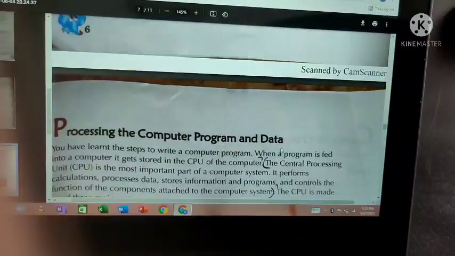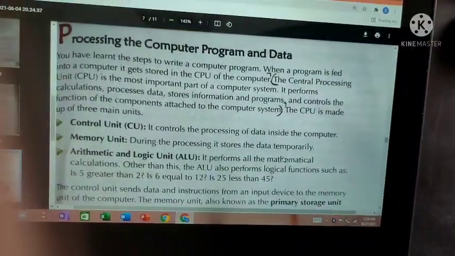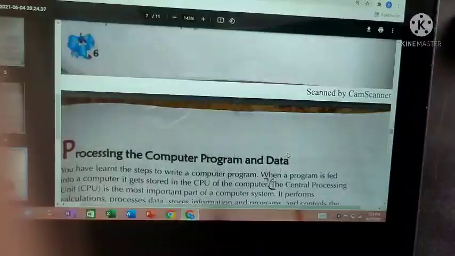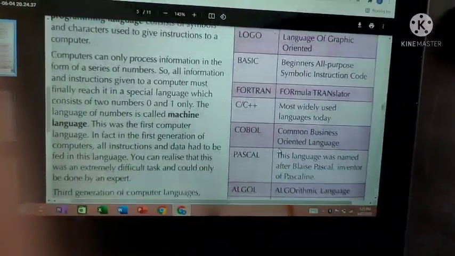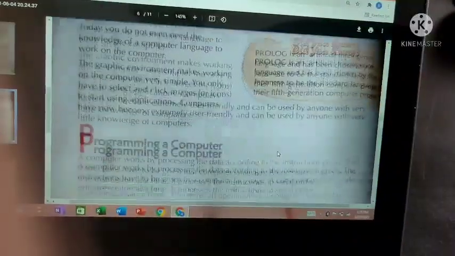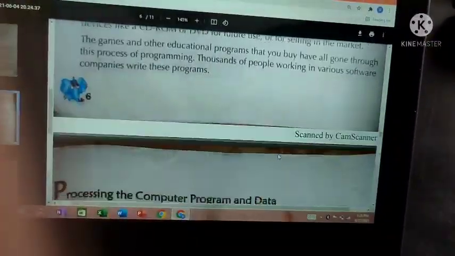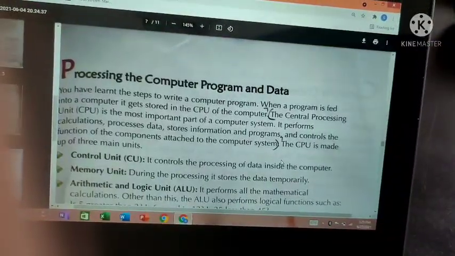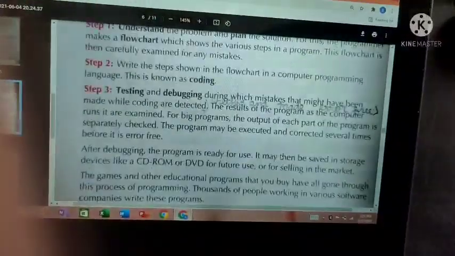That's all. Processing the computer program and data, that we will see in the next class. For this class, this is enough. If we go to the next topic now, you might get confused with the programming language. So this is enough about programming language. Next class we'll go for processing in the computer.